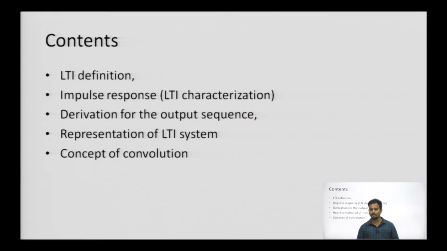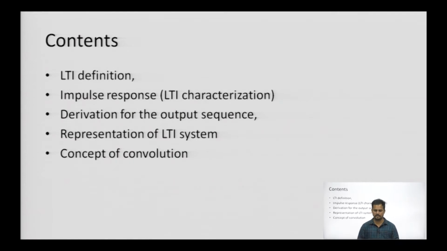What will be the output sequence if we provide a certain input x[n], which passes through a system definition and generates the output sequence? This is a small 2-3 line derivation which we are going to cover in the session. Then, how do we represent the LTI system? Representation in terms of mathematical equations and the graphical representation as well.